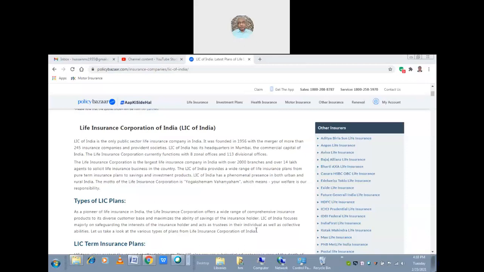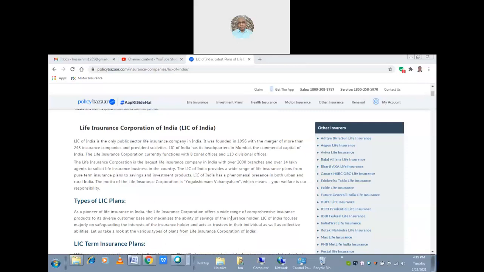So the logo of the LIC is two hands covering a lamp. Which lamp? Deepam, Deepavali Deepam. That is a clay plate having a wick in it, which is lighting. That is the logo of the LIC.